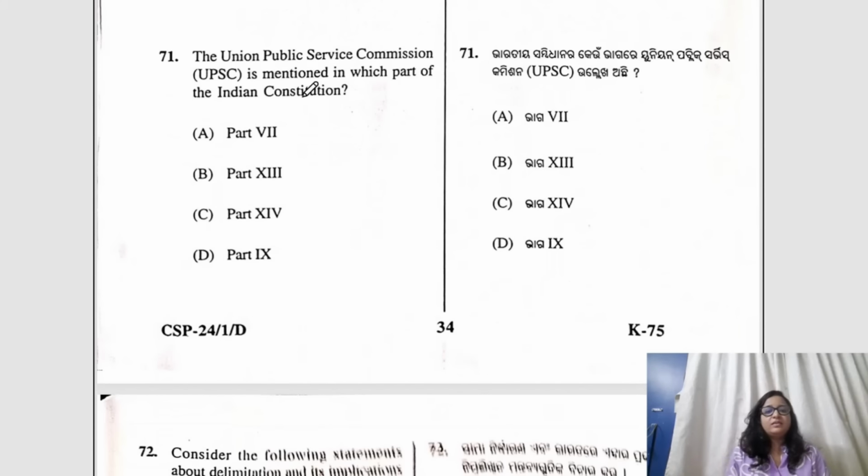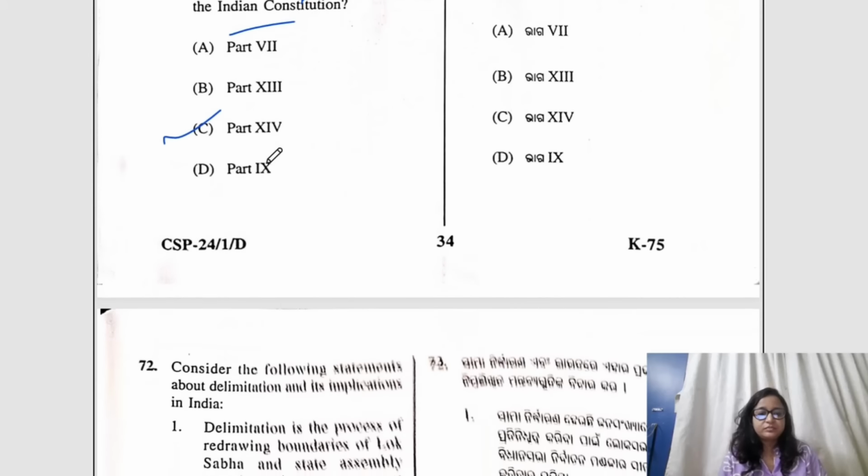Question number 71. The UPSC is mentioned in which part of the Indian Constitution? The correct answer would be C. Okay. Part 14. Question number 72.